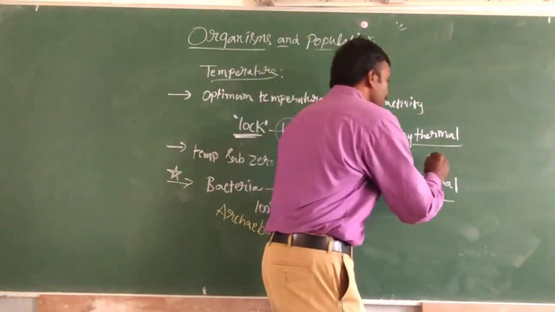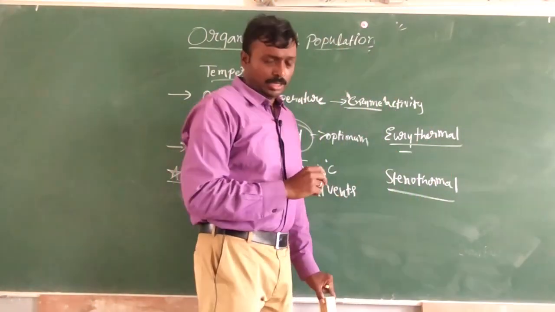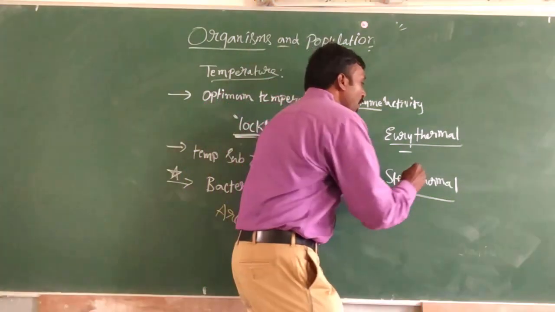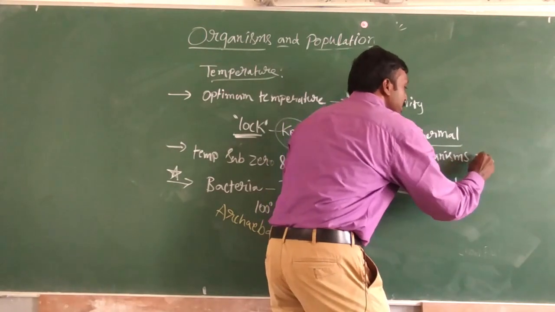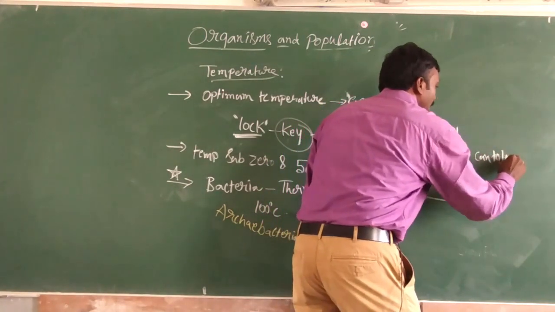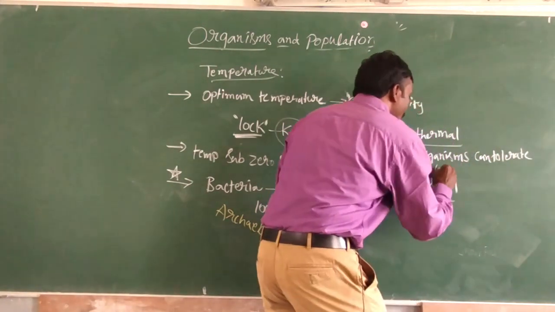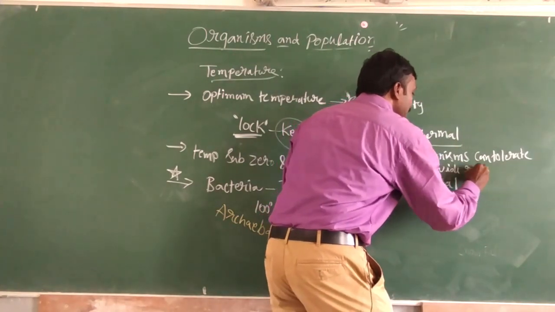So what are eurythermal organisms? Here organisms can tolerate a wide range of temperatures.